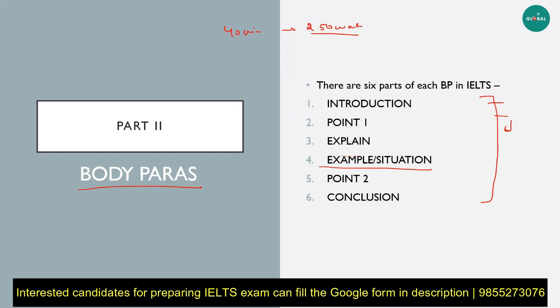Don't make it very personal. Don't talk about your brother or your best friend and something like that. Don't do that. But yes, give an example or a situation to concrete your point. So basically, you stated a point first, then you explained it, and then you gave an example to foolproof it.